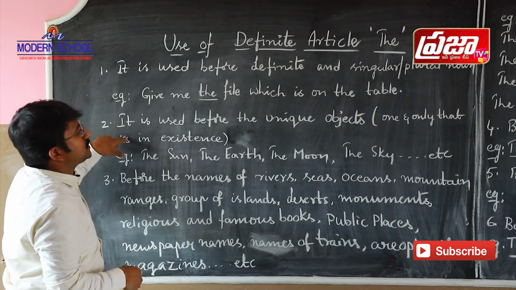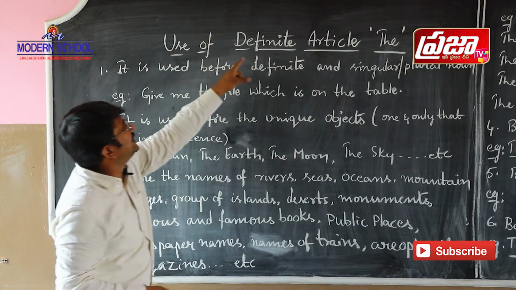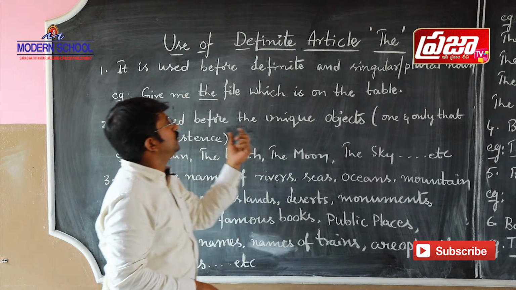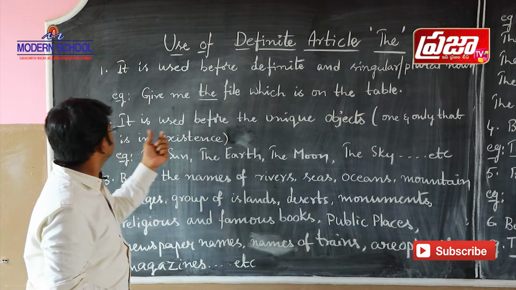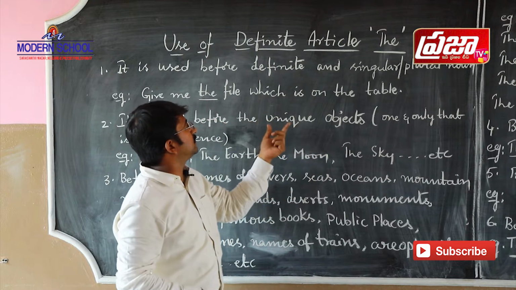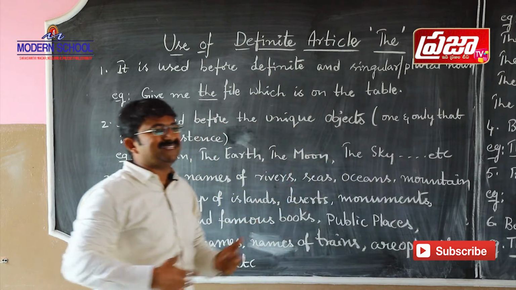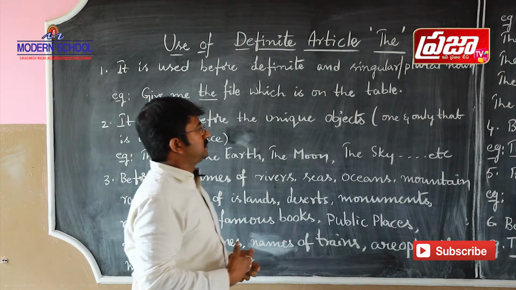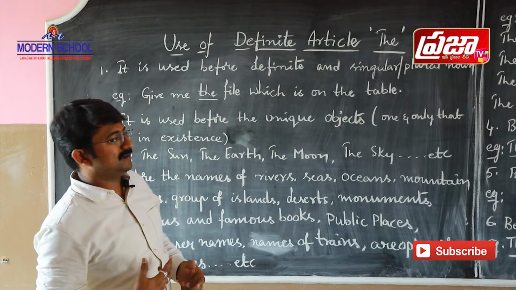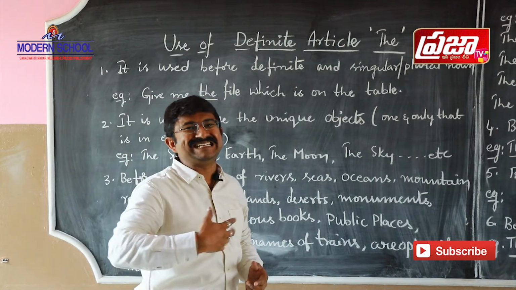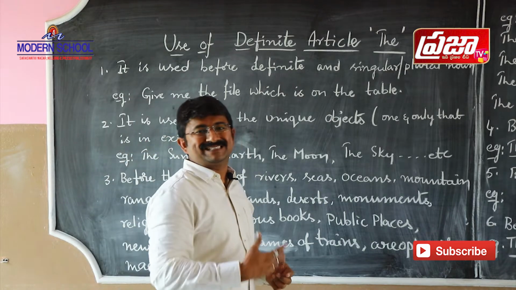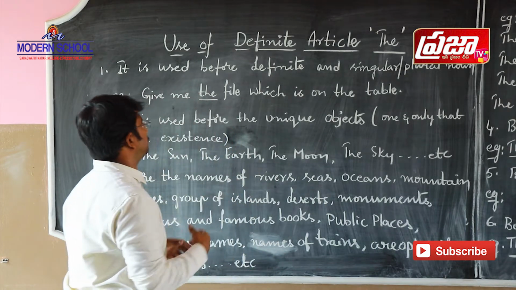The next use is that we use the definite article "the" before unique objects. What are these unique objects? One and only one that exists. One and only one object that is in existence is a unique object.